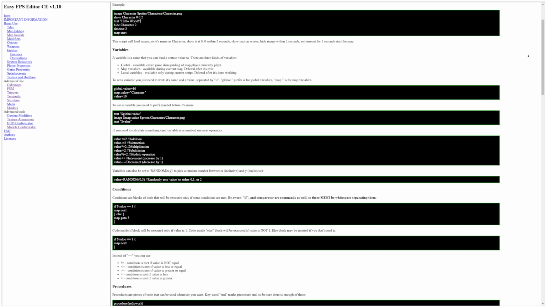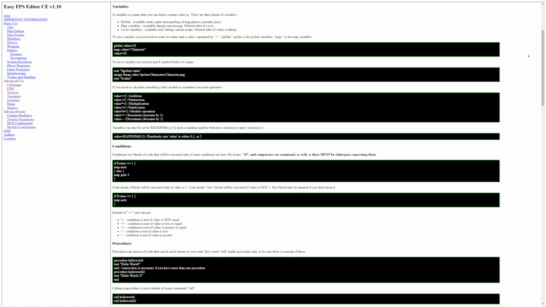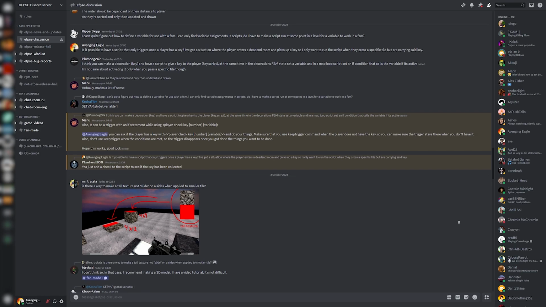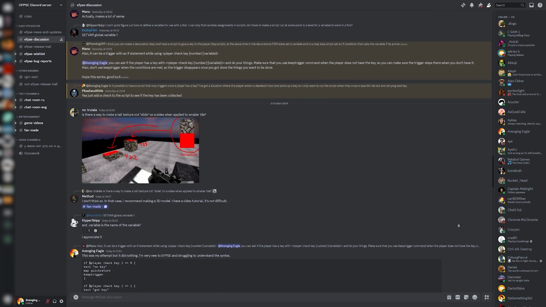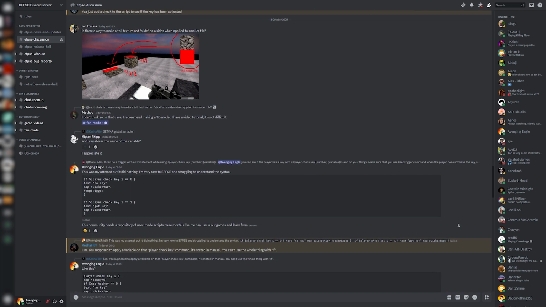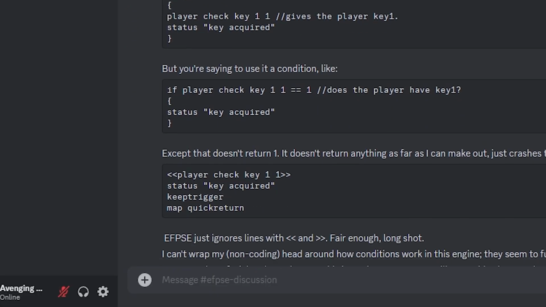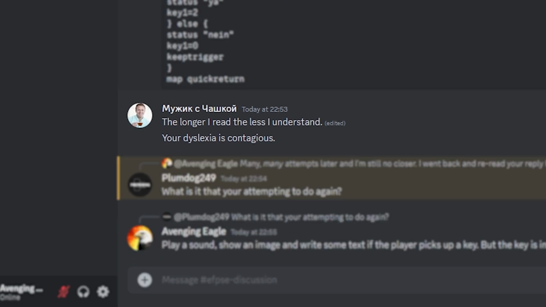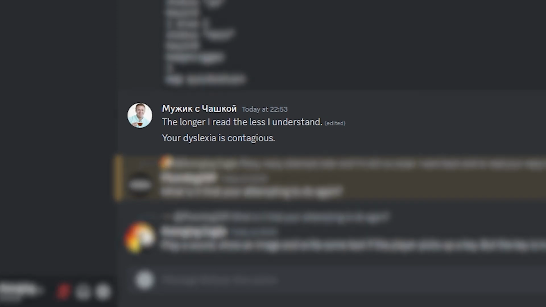The documentation on EFPSC's scripting language is a little basic, and there aren't many tutorials out there. If you're someone like me for whom coding doesn't come naturally, you could try asking the EFPSC community on Discord. But be aware you're just as likely to get called dyslexic and be told to read the manual as you are to actually get an answer. In fairness, this guy did actually end up solving the problem.